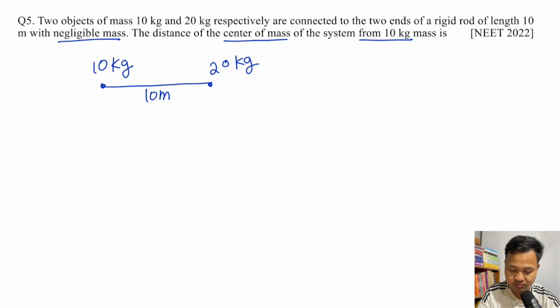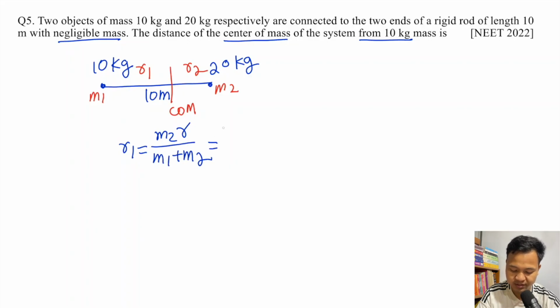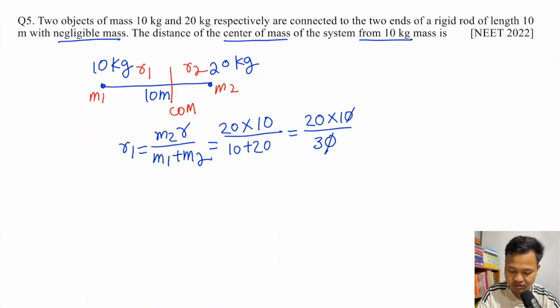Distance of center of mass from 10 kg? Let's say M1 is here, M2 is here, and the center of mass is somewhere here. So this one will be R1, this one will be R2. The question asks from 10 kg, so we need R1. R1 is equal to the opposite mass, M2 into R divided by M1 plus M2. M2 is 20, into separation 10 meter, divided by M1 plus M2. So 20 into 10 divided by 30, zeros cancel out. You have 20 divided by 3 meter. Okay, so this is the answer.